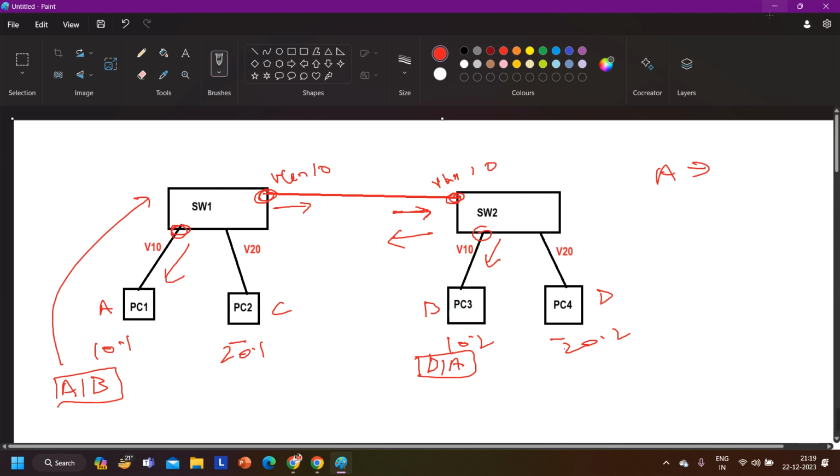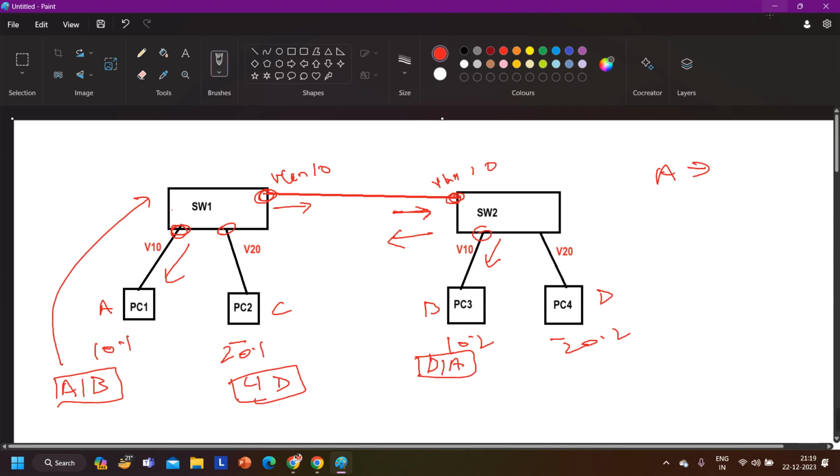No, because if PC2 pings PC4, source MAC C, destination MAC D, right? It will forward the frame to the switch. Now the switch will receive it on this interface. This interface is a member of VLAN 20. It will look up its MAC address table.